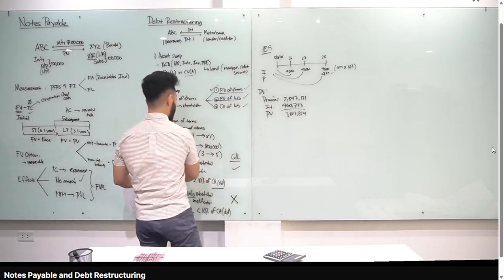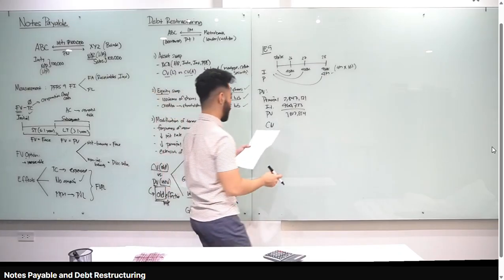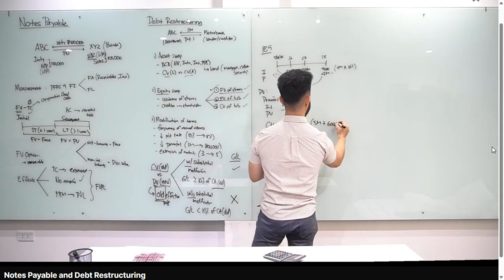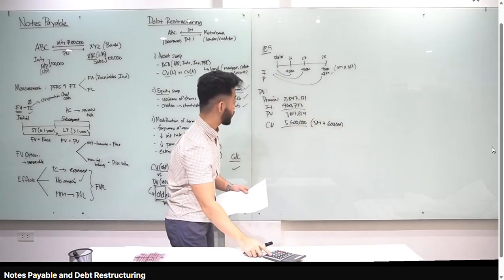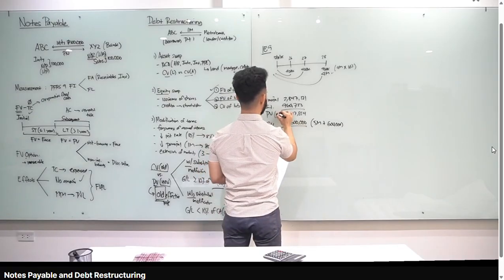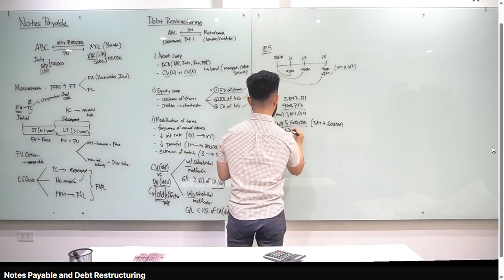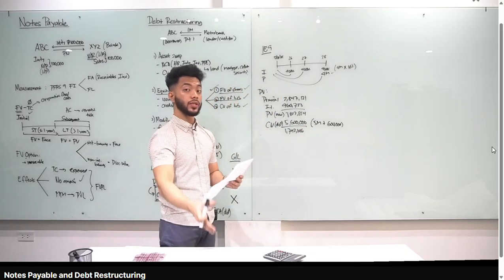Now, compare natin yan sa carrying amount or the carrying value. Tandaan mo, sa carrying value, lagi mong isasama yung accrued interest. Okay? How much yung carrying value natin? Well, meron tayong principal na original na 5 million plus accrued interest na 600,000. Therefore, yung carrying value natin class is 5.6 million. Okay? So, compare natin yung dalawa na yan, 3,807,854, which is basically ito yung new liability natin. Compare natin yung carrying value of our old na 5.6 million. Difference nila is 1,792,146. Okay? Tanong ko sa inyo class, ano yung 1,792,146? Is it a gain or loss?